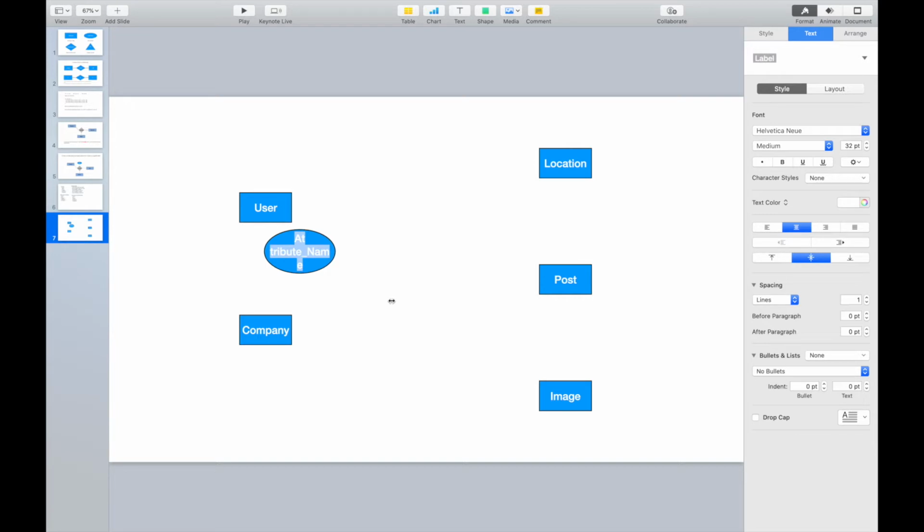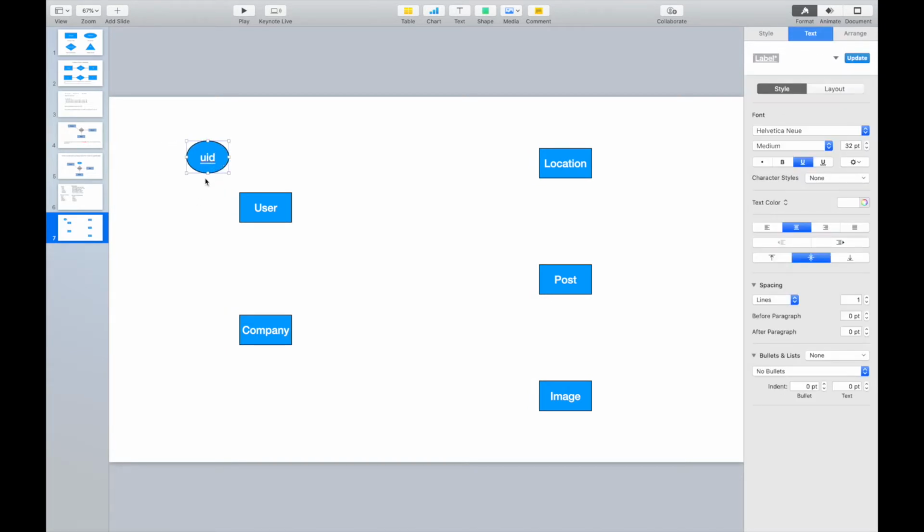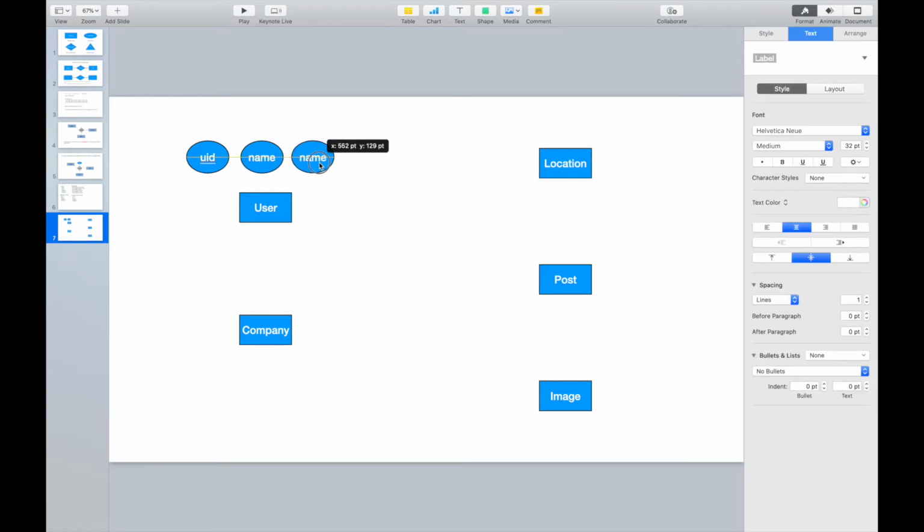Now each user in Facebook will have some keys, like a user ID, right? Because this user ID can serve as a key, we can do the underline for the UID here. Let me use even smaller ones because the diagram will be very big. So for the user, we have a bunch of attributes. The first one is user ID. We can have the username. We don't do the underline for the name. This is a username. We can also have the full name, right?